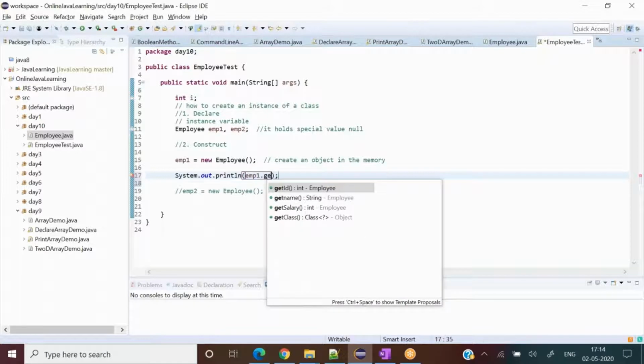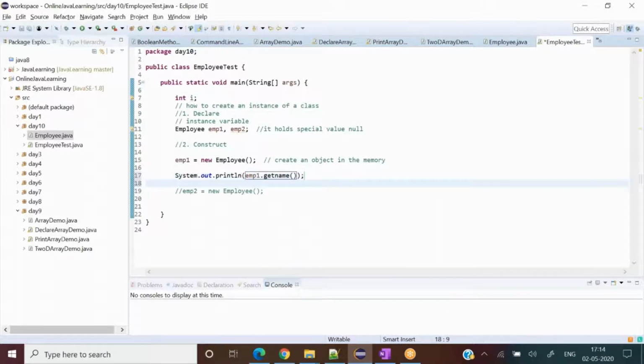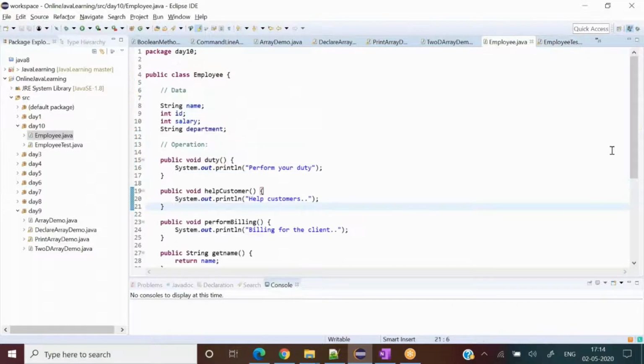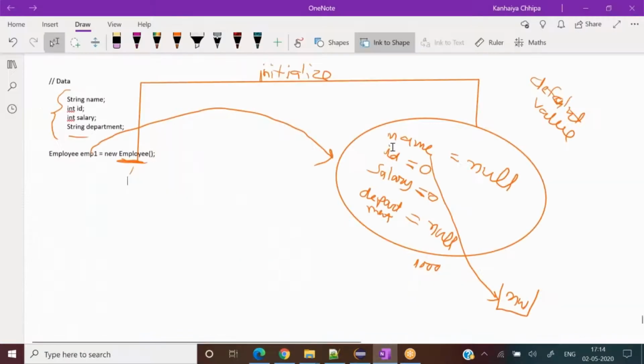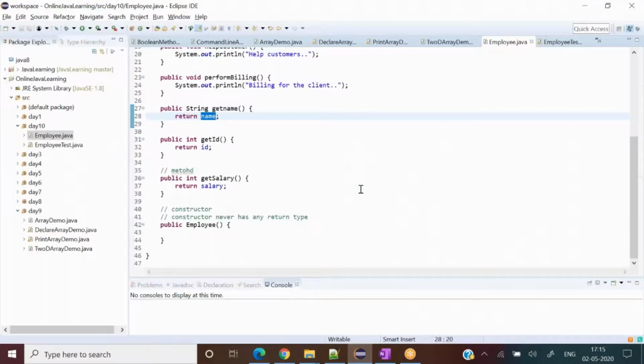Dot, if I write getName, the getter method will give me the name of that particular employee. Inside getName I am returning the variable's latest value, whatever the variable holds inside name, that operation will give me. So right now, with this constructor, it should return null, because I did not set any value to this particular person.